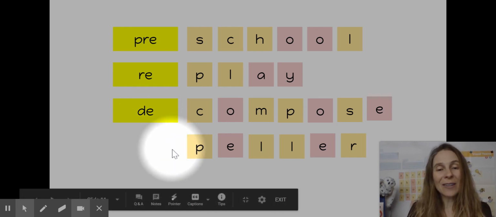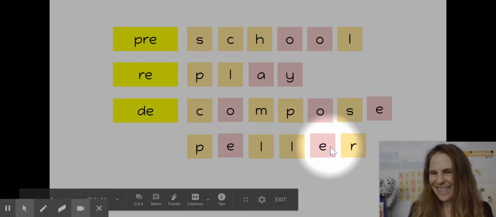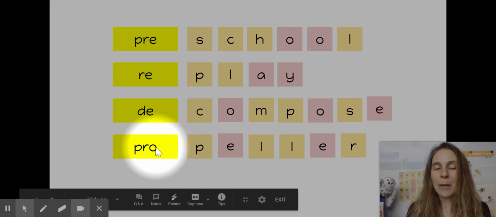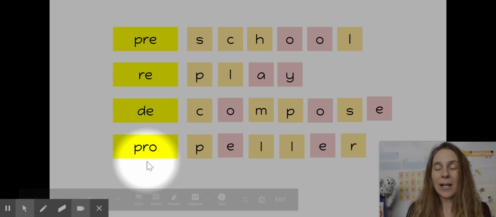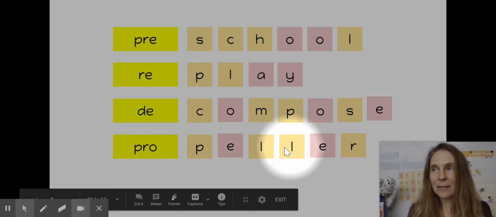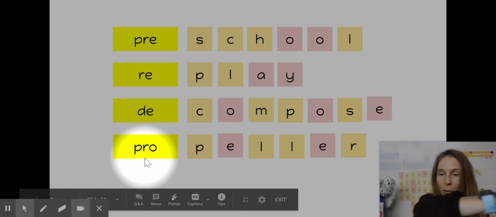And now our last one is peller. This is a little silly, but I like this because I'm going to add my prefix pro in front. Propeller, like on an airplane that helps the airplane move forward.